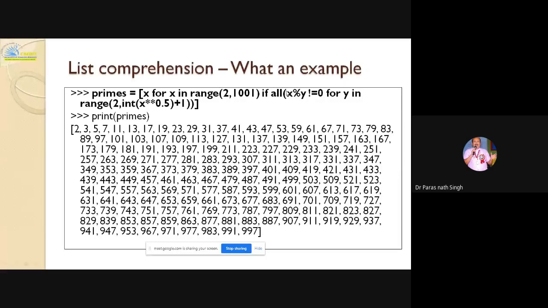Here you have already given if x percentage 7 double equal to 0. Here I am adding all: if all x percentage y, again nesting that for loop, for y in range 2 to square root of x plus 1. For this line I should pause for a minute. But is everyone getting this one?